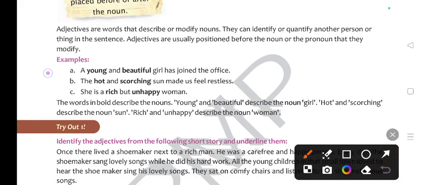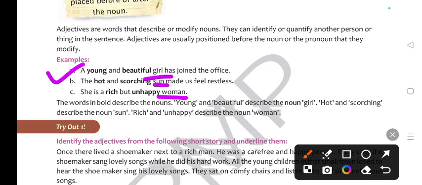The first example is a young and beautiful girl. So girl is modified with two words, young and beautiful. Similarly, sun is also modified with the two words, hot and scorching. Same goes with woman. Here, she is a rich but unhappy woman. So woman is described by two words, rich and unhappy. The words which are given in bold letters are called adjectives because they describe a noun or pronoun.